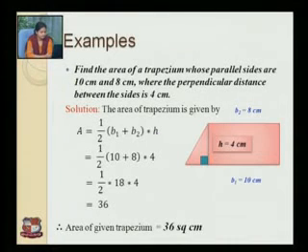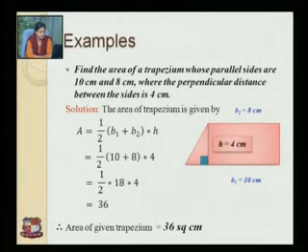Now an example: find the area of a trapezium whose parallel sides are 10 cm and 8 cm, where the perpendicular distance between the sides is 4 cm. So here b1 and b2 are given. Base b1 is equal to 10 cm and base b2 is equal to 8 cm. Here the perpendicular height is given, that is 4 cm.